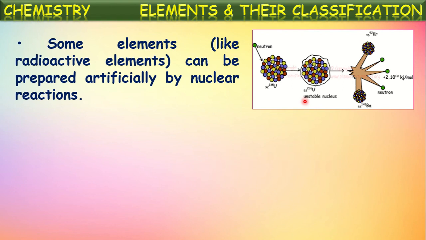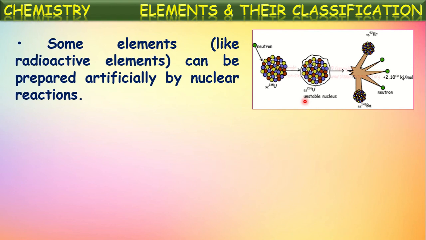In these reactions, sometimes bigger nuclei split into smaller nuclei, and in some nuclear reactions, smaller nuclei, meaning smaller elements, combine together to form a bigger, new element. In this way, some elements are prepared artificially by reactions which we call nuclear reactions, because in these reactions the nucleus is involved.